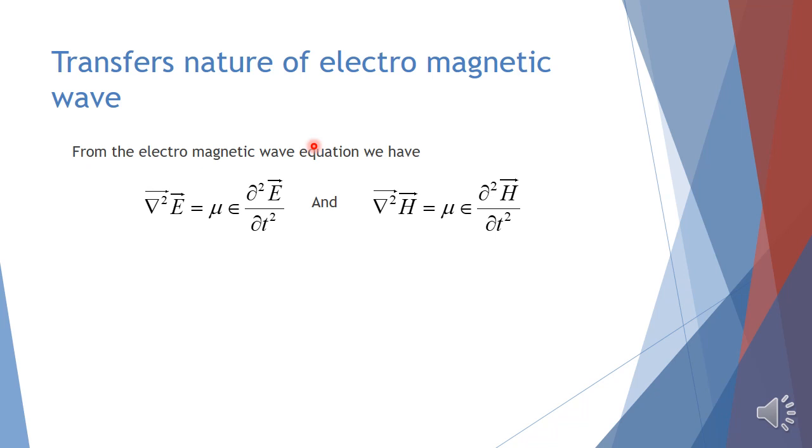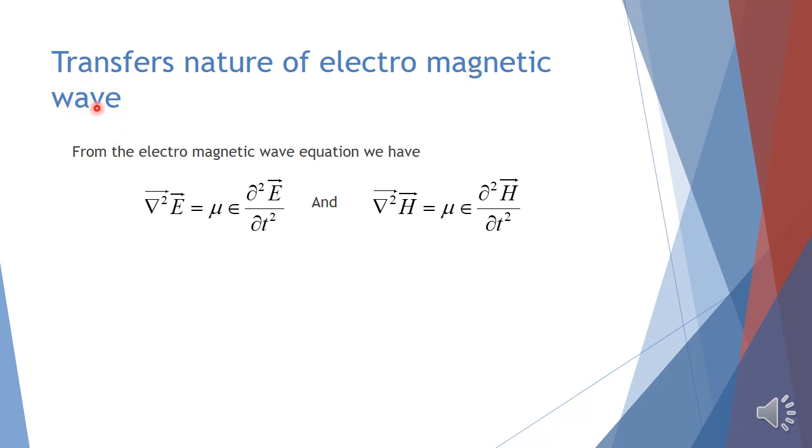What do you mean by the transverse nature of an electromagnetic wave? That is, if an electromagnetic wave propagates in a particular direction, then the fluctuations will be in a plane perpendicular to the direction of propagation. Already we know that the electromagnetic wave consists of electric field vector and magnetic field vector.